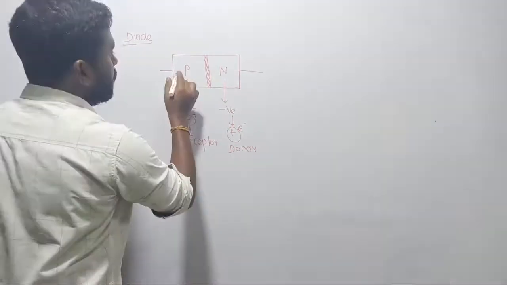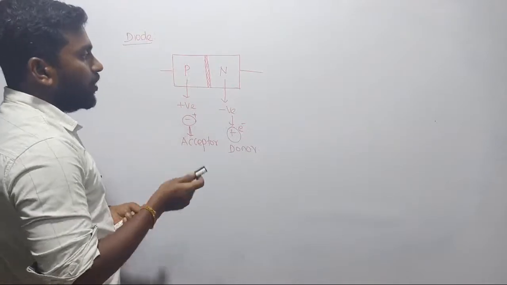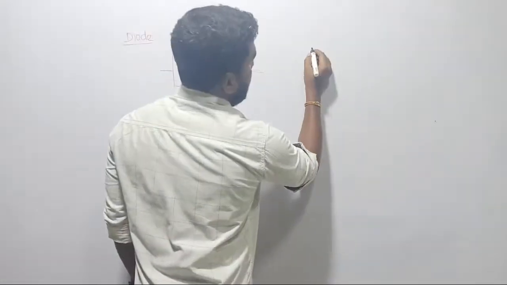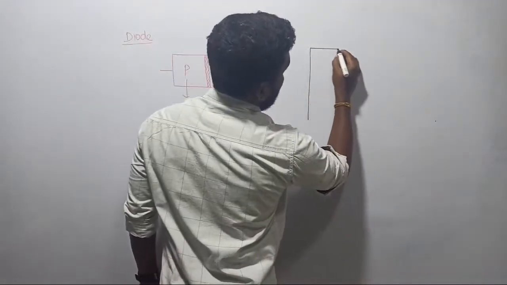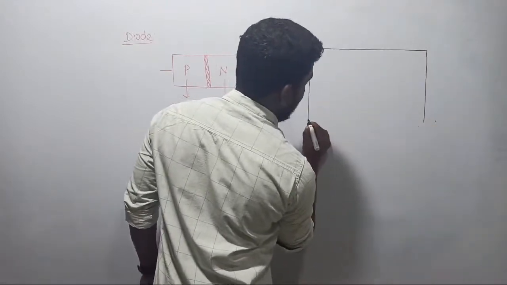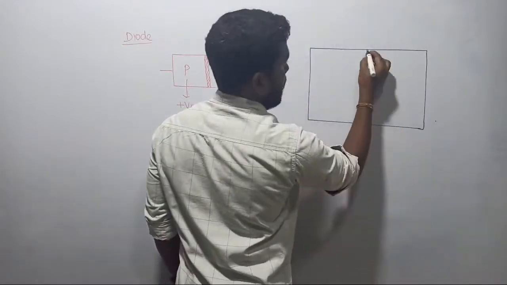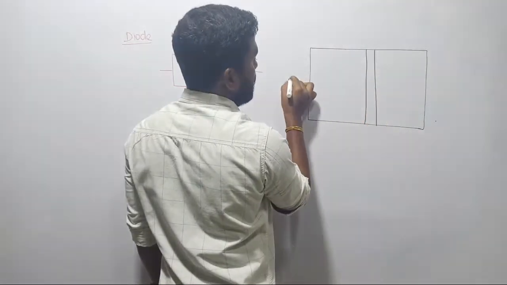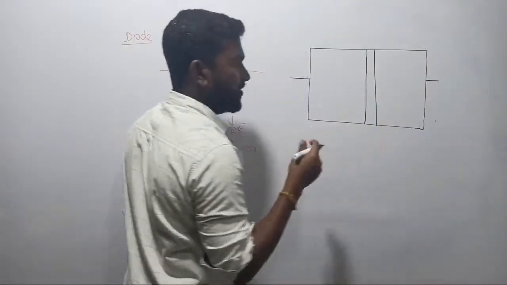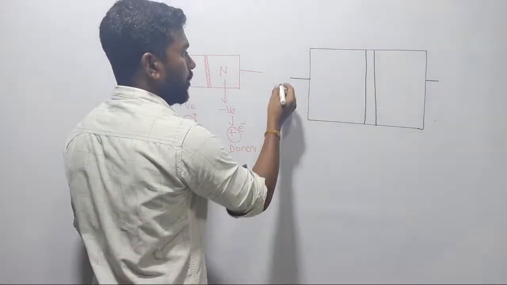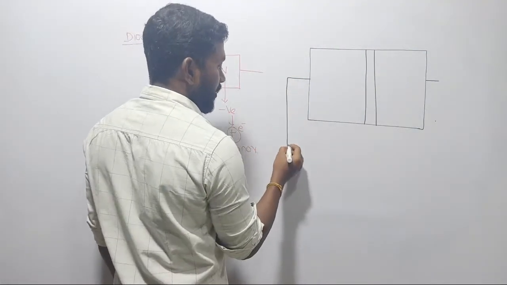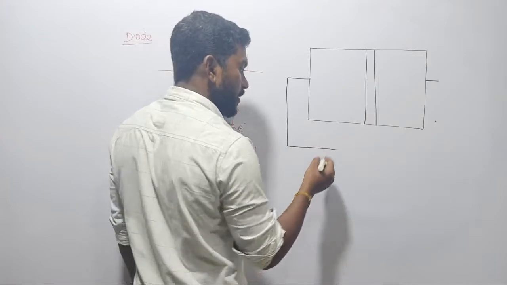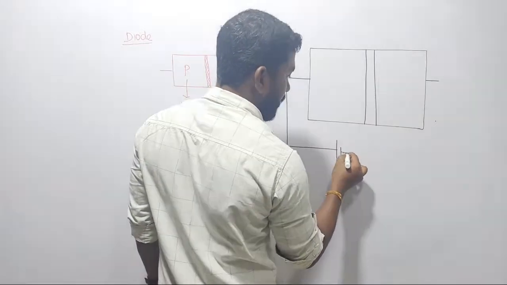So here, in case of P type of material, let me take P type and N type of material. Let me increase the size of the material slightly to understand the operation much better. Let me simply demonstrate. I told you I am skipping the ESE syllabus because of time. In future, if time permits, I will cover those ESE topics also, but I don't want to do that right now.